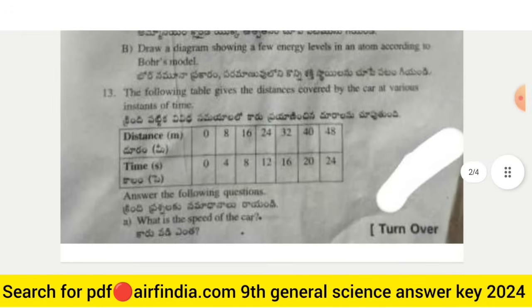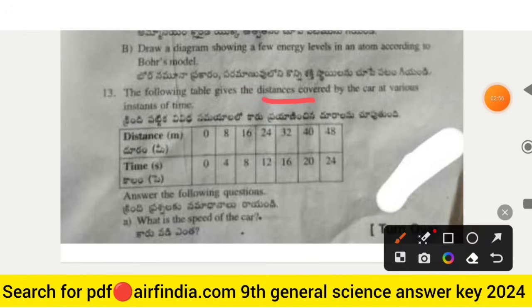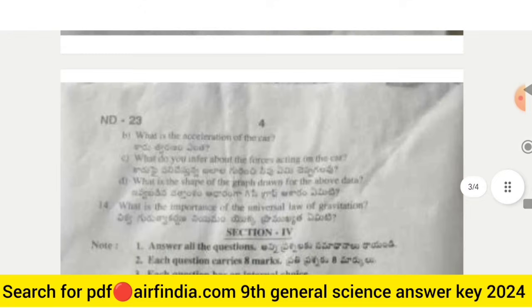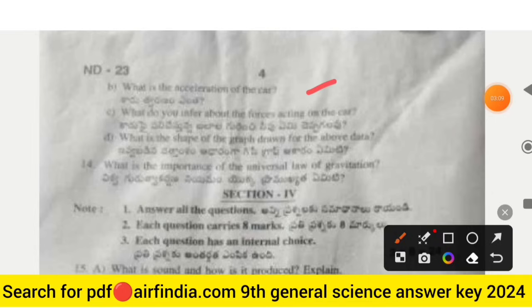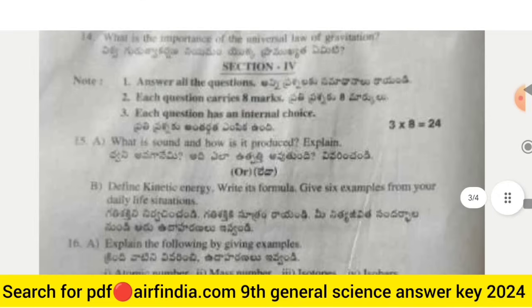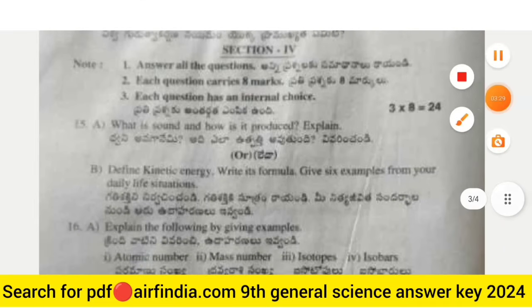The question number 13 is, the following table gives the distance covered by a car at various instants of time. Distance and time is given, so answer all the following questions. The question is, what is the acceleration of the car? And the next is, what do you infer about the forces acting on the car? Sorry, this is car, not cat. What is the shape of the graph shown for the above data, and what is the importance of the universal law of gravitation?